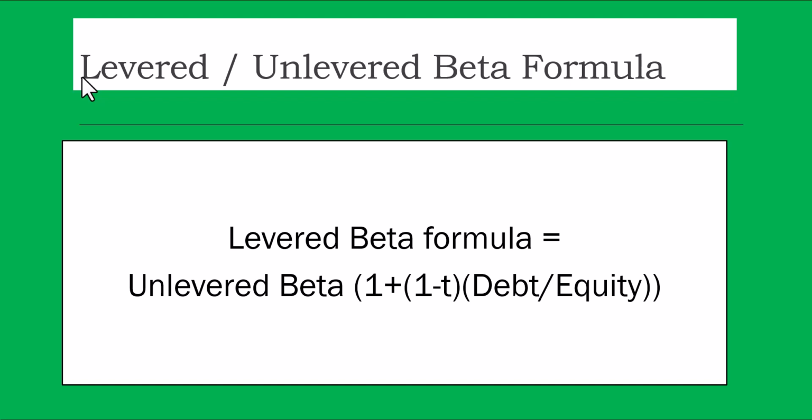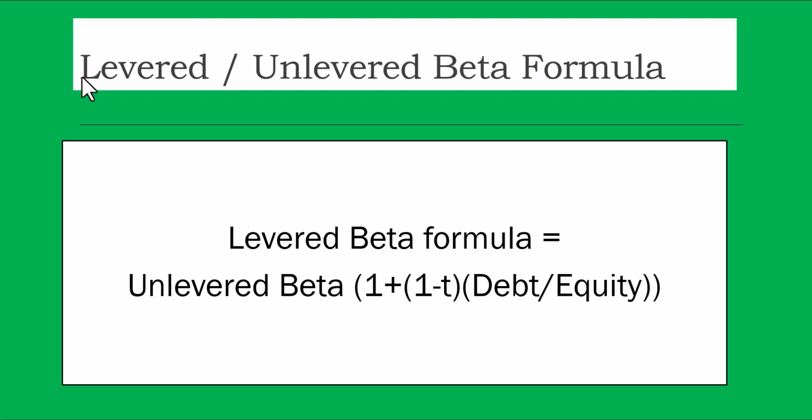So debt upon equity: the companies which have more debt, their beta is going to be higher, isn't it? So look at this formula carefully. Levered beta is equal to what? Unlevered beta, open the bracket, unlevered beta plus the unlevered beta into this. Is that okay? Have you got how the formula is constructed? This formula is simple to understand, because we are saying that a company may have two types of leverages. One is called the unlevered beta, one called the levered beta.